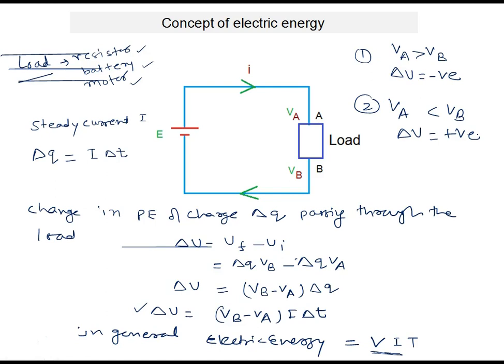It means this load AB is behaving like a battery, and the potential energy which it is gaining comes from the chemical energy of the battery. So I hope it is clear to all of you what you will think when delta U is negative and when delta U is positive. You can understand where the load is connected in the circuit and where the battery or cell is connected in the circuit. Is it okay?